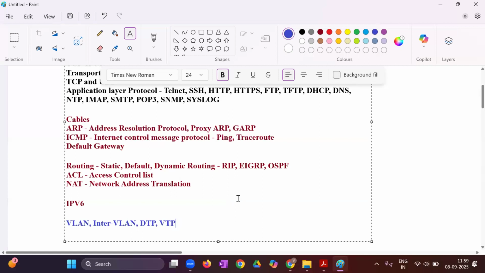Next is STP, Spanning Tree Protocol. Next, RSTP, Rapid Spanning Tree Protocol. Then EtherChannel, correct?